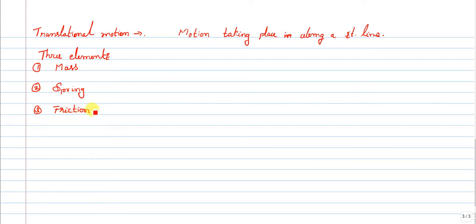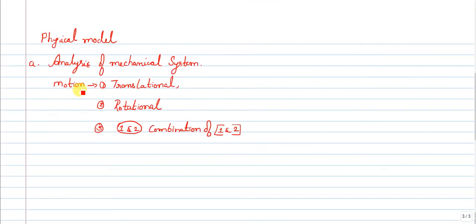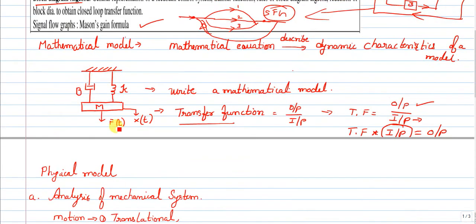Okay, so now we will consider one by one and we will write its force equation, nothing but its mathematical equation or differential equation. Okay, so in the system, if I scroll up, this is the example that I have considered. We had friction, spring, mass. Three elements are there. So for each individual element, we will consider its force equation, and later we will combine that so that we will get a mathematical model.